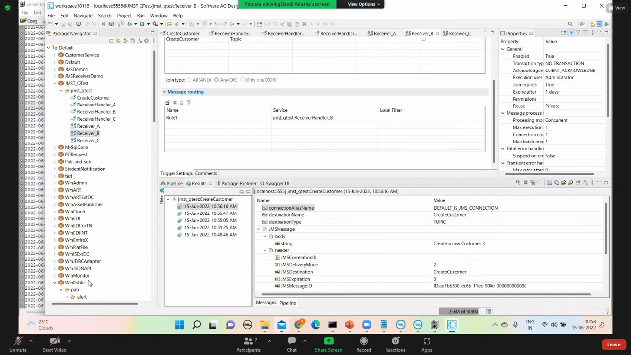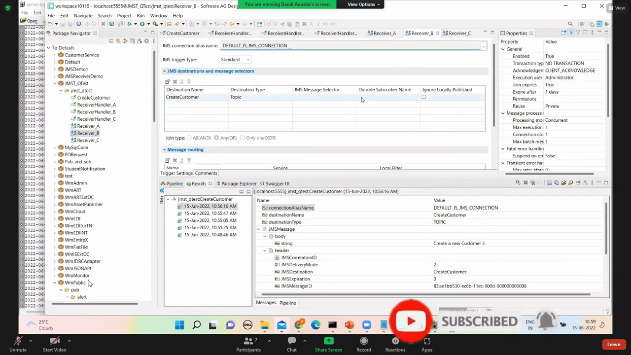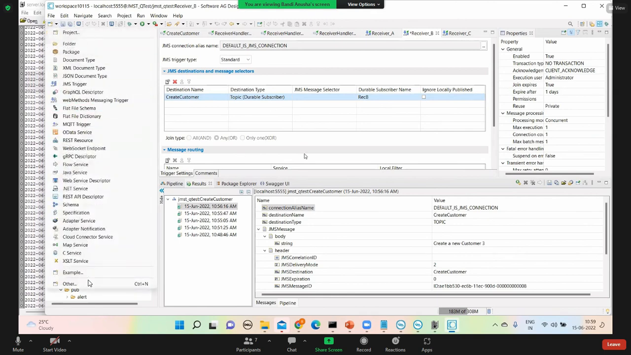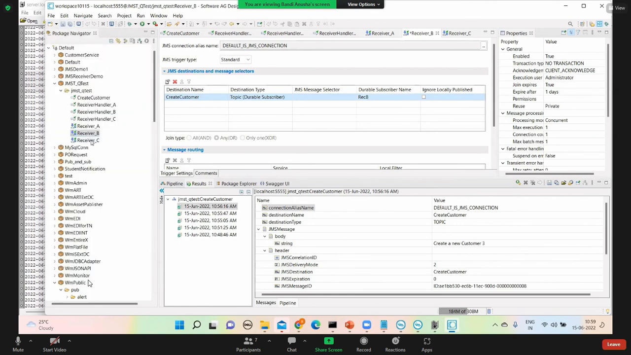Okay, so receiver B. Okay, so topic, but I will give something different. Anything name you can give, but it should be unique. Okay, so I gave B. This is durable. Now here also I'm making a durable. So I will not make C as durable. A and B as durable only, C as a normal topic. You're getting it, right? C as a normal topic, A and B are durable.